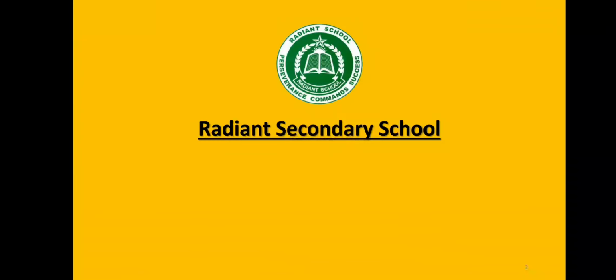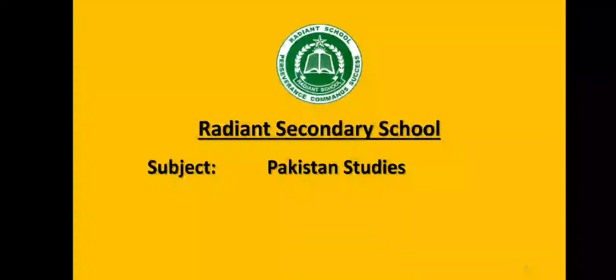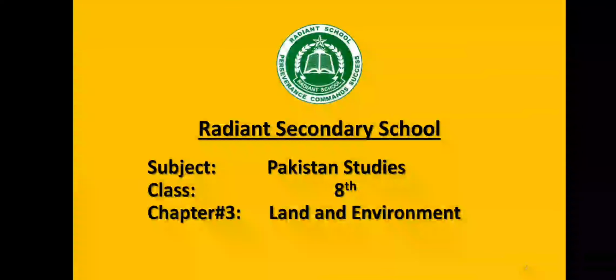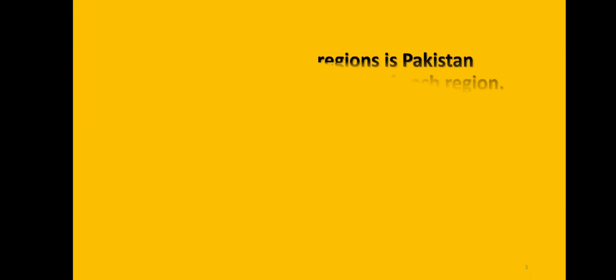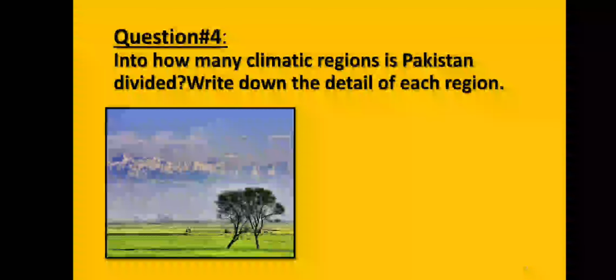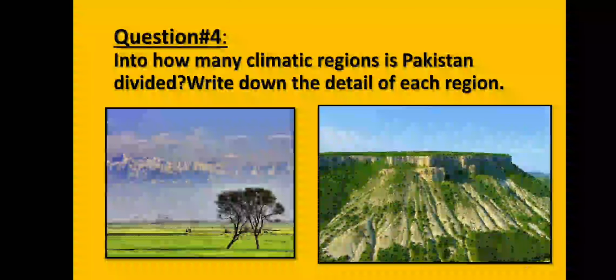Welcome back to another virtual class at Radiant Secondary School. In 8th grade, I am your Pakistan Studies teacher, and we are studying chapter number 3, Land and Environment. Students, as you know, we have already started question number 4: into how many climatic regions is Pakistan divided, and write down the details of each region. In the previous class we did our first climatic region of Pakistan, and today we are going to complete this question.